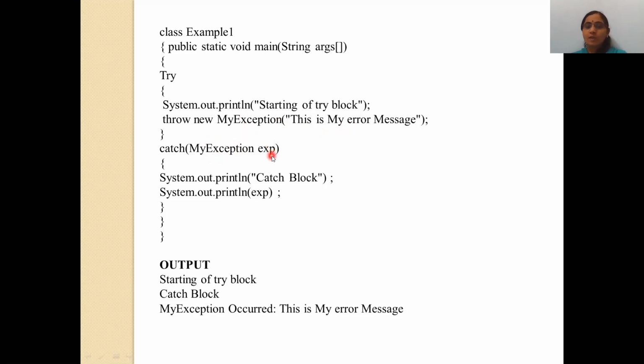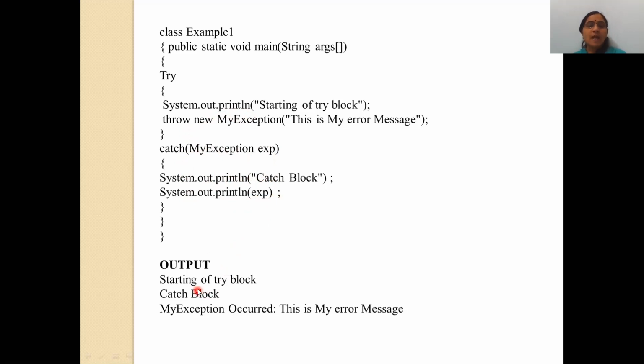The exception object you can write either as e or exp. In the catch block, whatever object is thrown by the try block will be received by the catch, and it will display the message System.out.println catch block. After that I print the content of the exception object, System.out.println exp. So what will be the output?